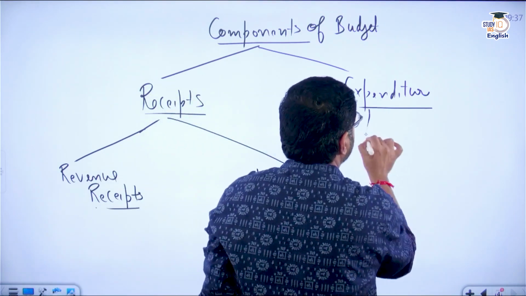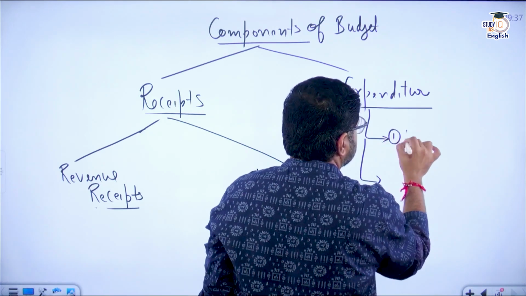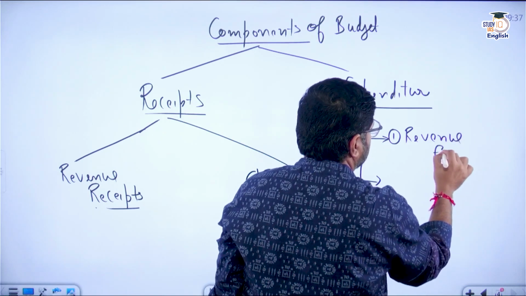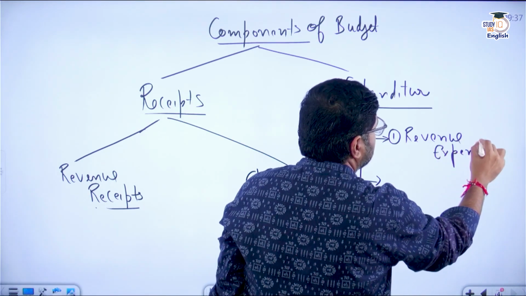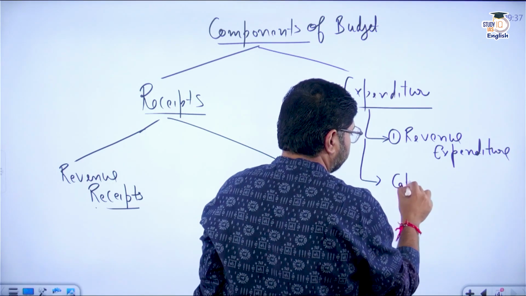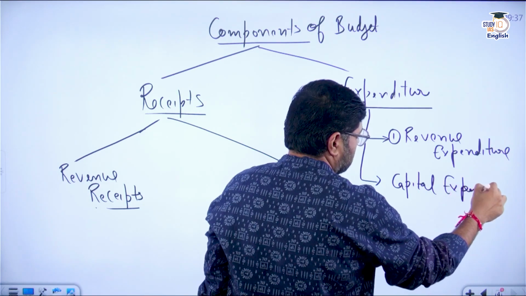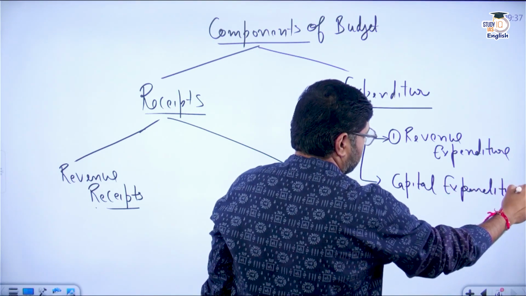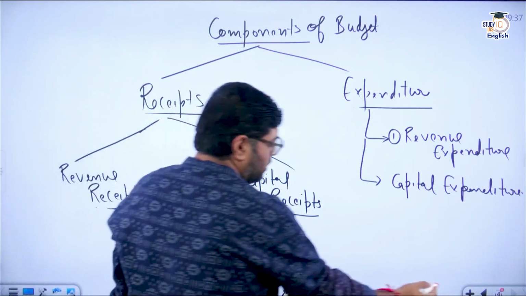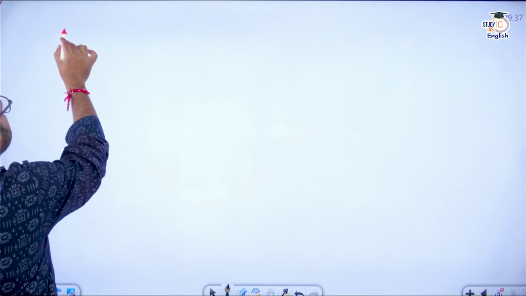Similarly, expenditure is of two types: revenue expenditure and capital expenditure. Clear?